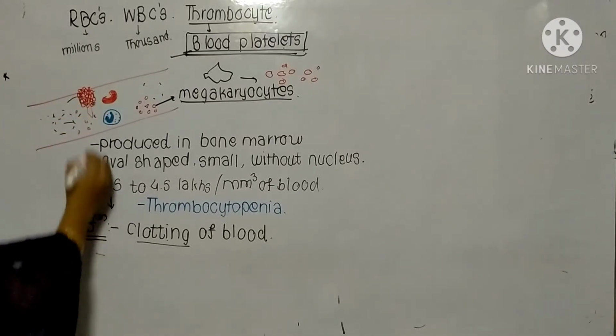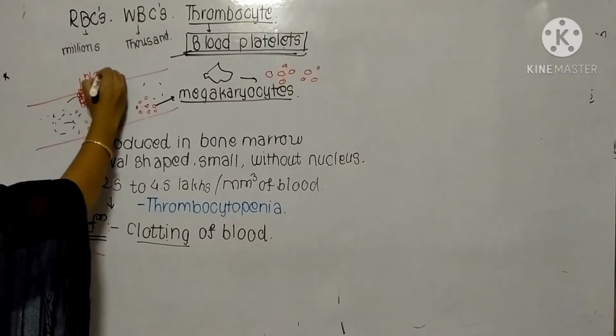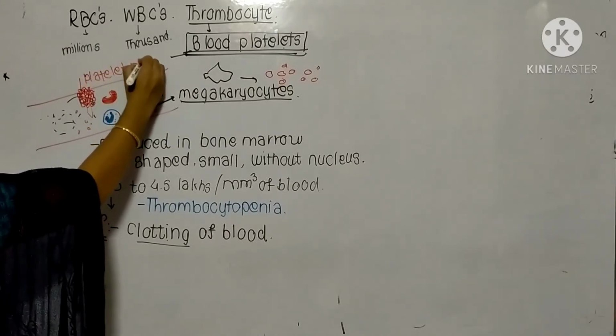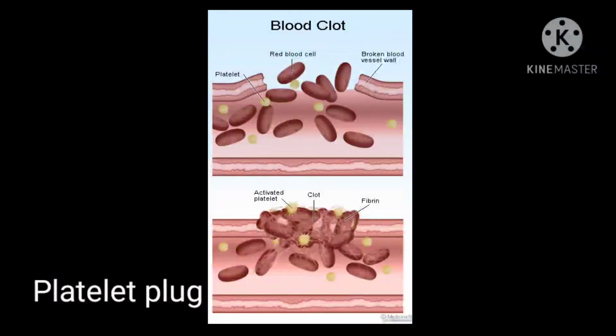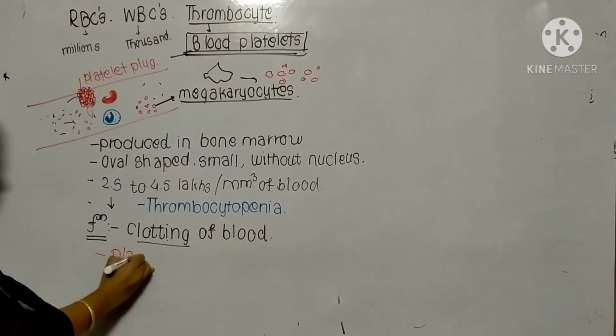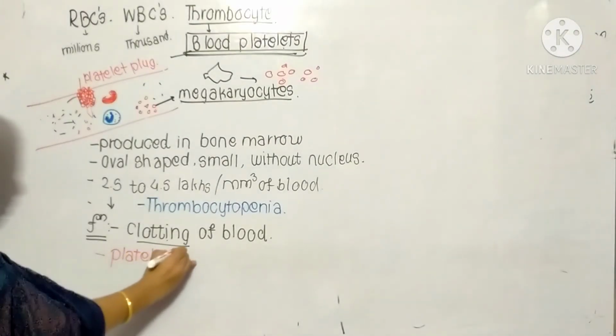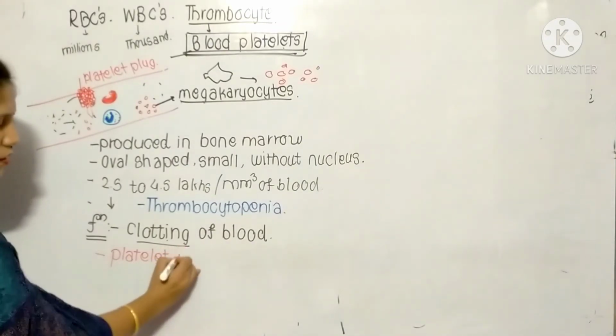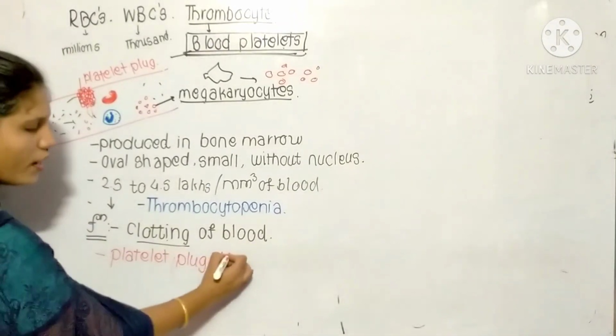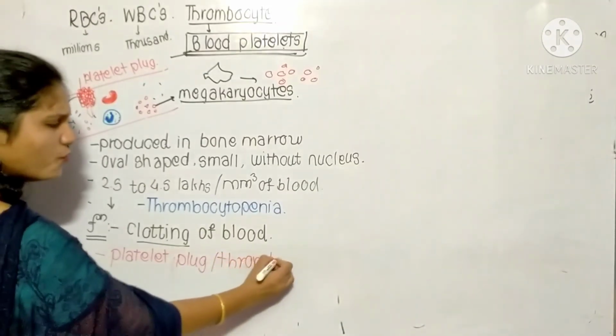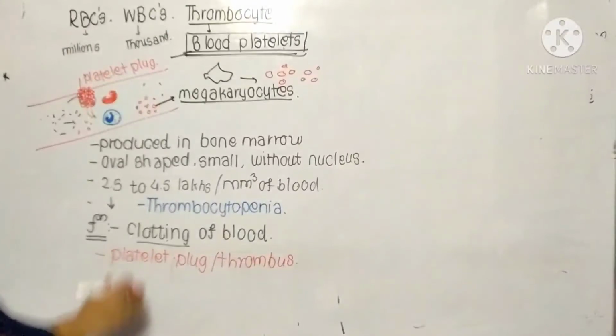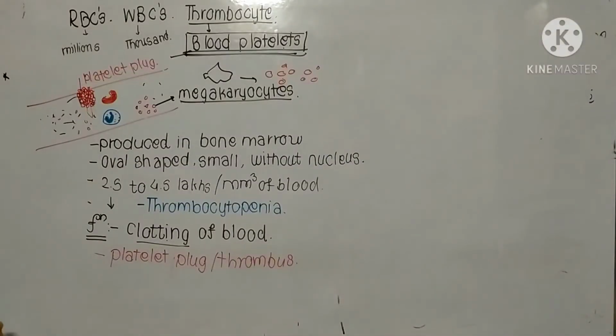That plug is known as the platelet plug, or the thrombus. Various other reactions also take place. Then the platelet plugs produce different enzymes, and it stops the bleeding. So it is very important for the clotting of blood.